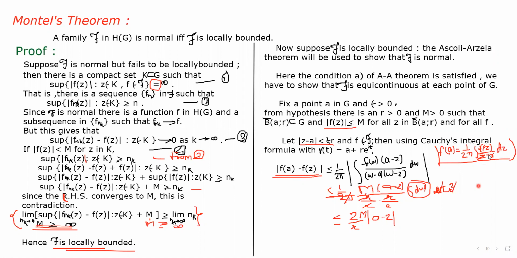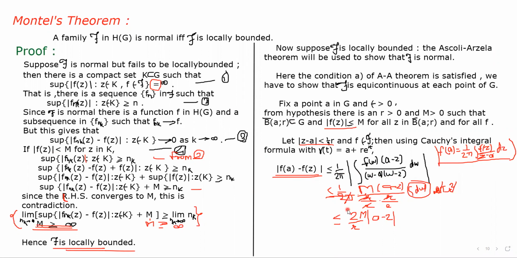f(a) is equal to 1 upon 2 pi i times the integral of f(w) upon w minus a dw. We use this formula in mod of f(a) minus f(z), and we get that this is less than or equal to 1/2 pi mod of the integral of f(w)(a minus z) upon (w minus a)(w minus z) dw.